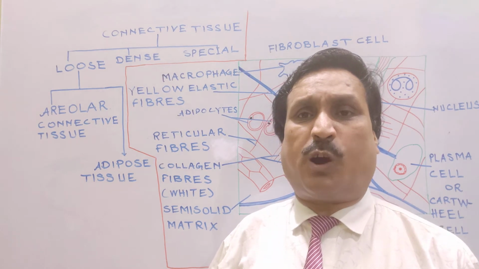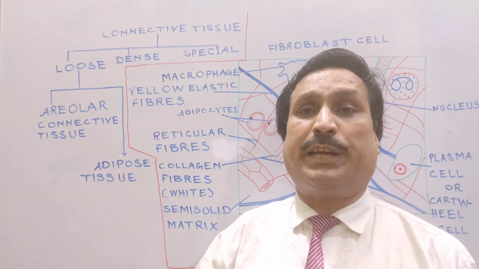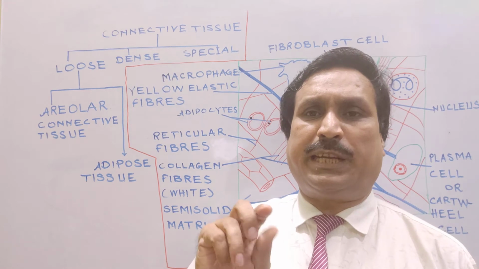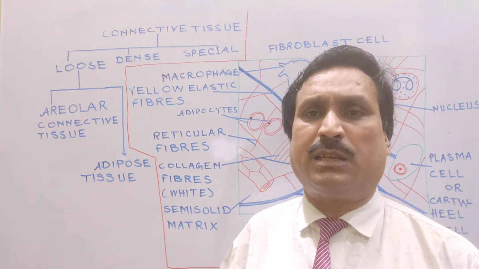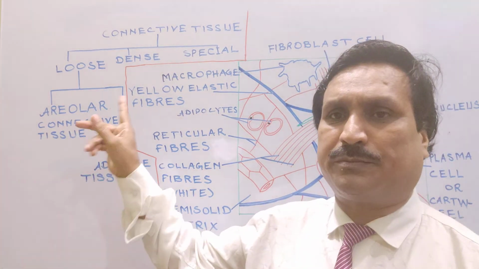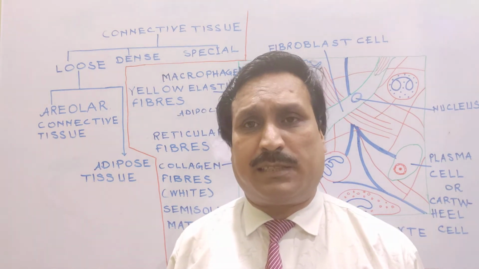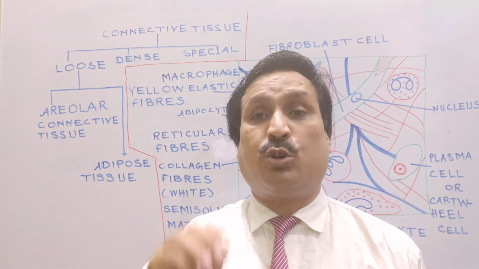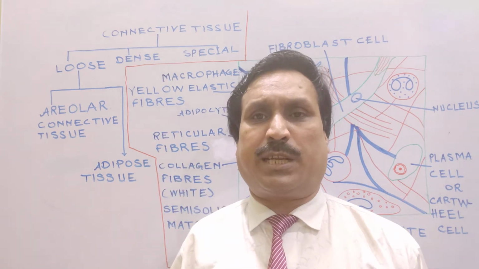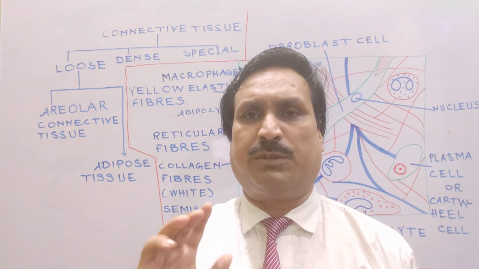Areolar connective tissue is formed due to intersecting fibers or a network of fibers, and the space between the network of fibers is called areolae. Hence the name areolar connective tissue. The second most important thing is that areolar connective tissue is the most abundant type of connective tissue.